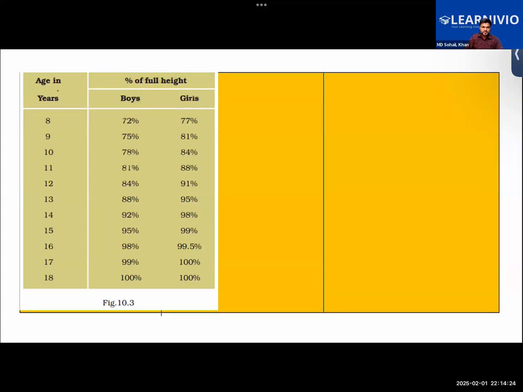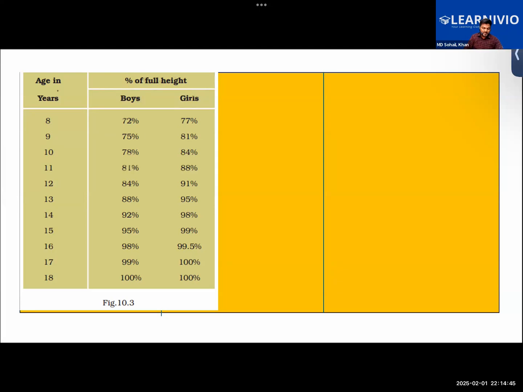Can you repeat the question? The question was, if there's a boy of 12 years, and he has acquired 84% of his height, what will be the full height of that boy? You did not give the current height. No, I didn't give the current height.